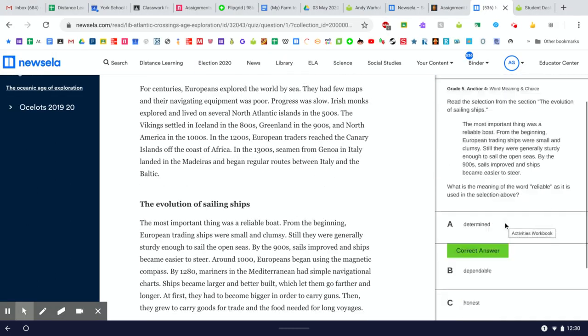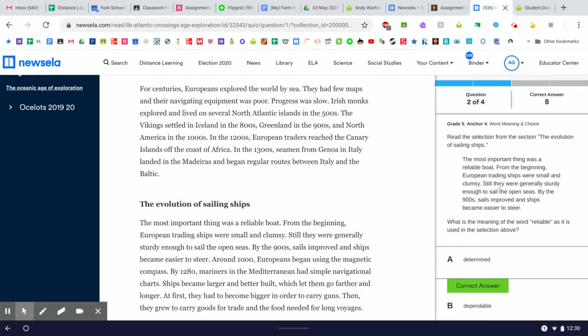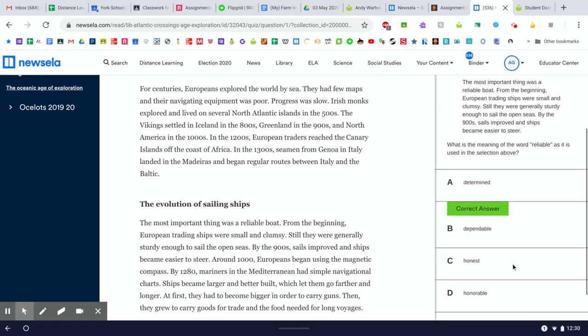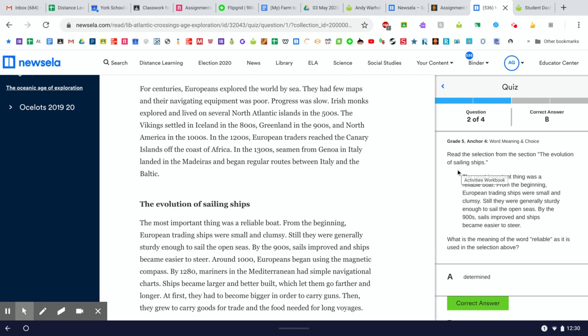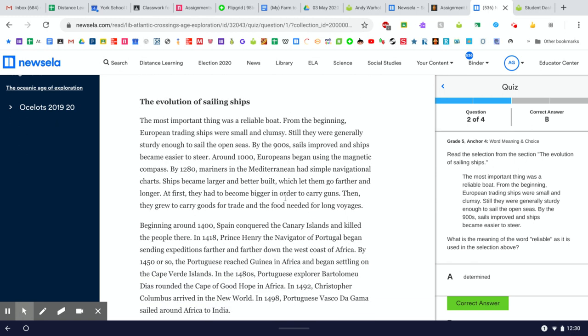The second question's correct answer, as you can see, was B. You were asked a question about another chunk of text and asked to pick the correct word. So let's read the directions, the text, and the question. The directions say, read the selection from the section, The Evolution of Sailing Ships. And here it is right here. I always want to go back to the text if I can. In this case, they give me the text, though.